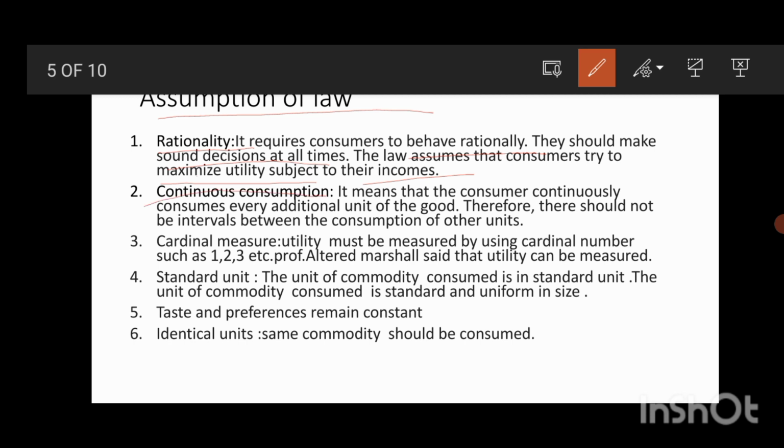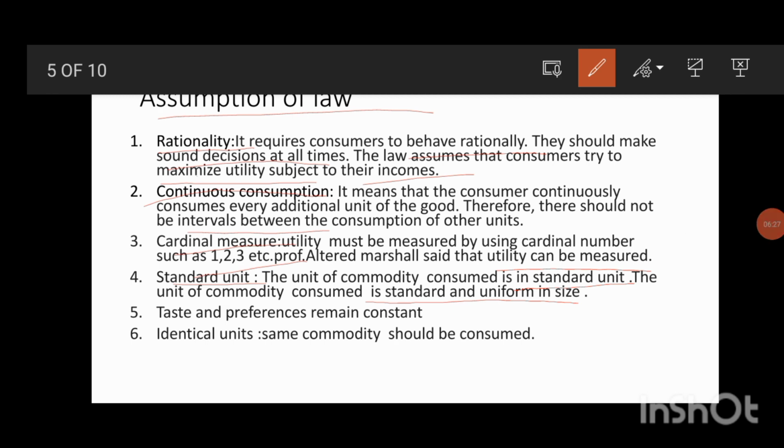Then continuous consumption. It means that the consumer continuously consumes every additional unit of the good, and there is no interval between the consumption of two units. He should consume continuously. Then cardinal measurement: utility can be measured using cardinal numbers like 1, 2, 3, etc. Professor Alfred Marshall said that it is possible to measure utility. Then standard units: the unit of commodity consumed must be a standard unit, uniform in size.